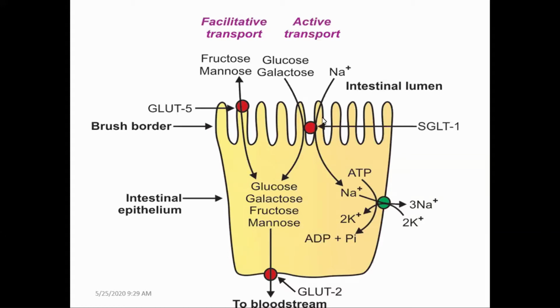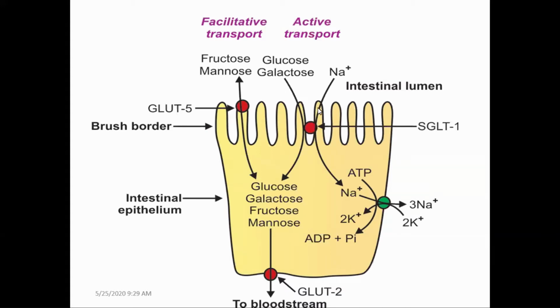This is the mechanism of how glucose and galactose are transported across the apical side of an epithelial cell from the intestinal lumen. The concentration of sodium is higher in the intestinal lumen than in the intestinal cell, so the sodium ion moves down its concentration gradient, that means from higher concentration to lower concentration. When sodium binds to its carrier protein, it changes the conformation of this SGLUT protein.